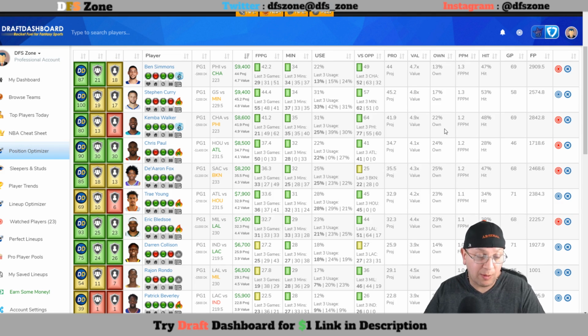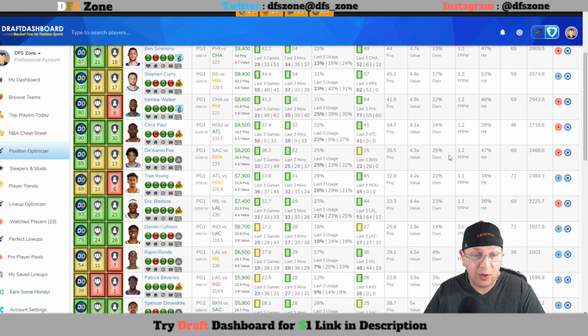But at 7,100, you can't pass him up. You only need 35 on DK, and I really think he's going to smash 35. He's going to definitely smash 35. Atlanta is 30th in defending point guards, and they're giving up 42.2 fantasy points per game. We know we always pick on them all the time. They are a team that's very vulnerable against point guards. They gave up 32 to Augustin, 63 to Irving, 37 to Connolly, and 47 to Payton over the last 4 games. I do believe that Chris Paul, if he gets his shot going and everything, he'll definitely put up 40 or better here today. So he's a good play.